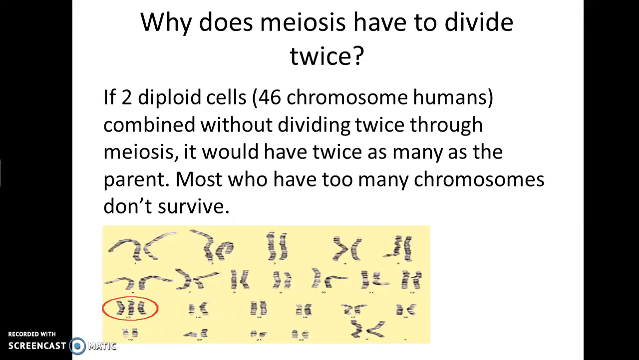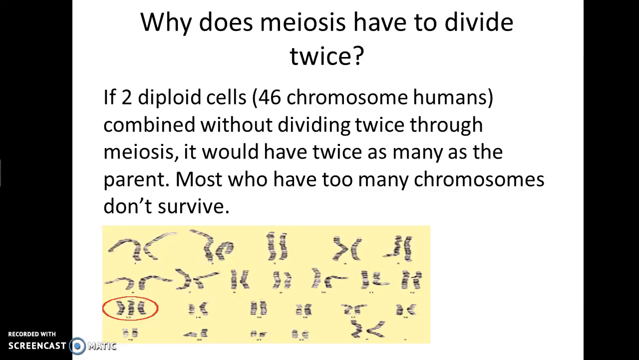Next question. What happens if a human ends up with too many chromosomes? So you might be thinking, okay, in mitosis, if a parent had 46 chromosomes, the 2 identical daughters had 46 chromosomes. In meiosis, if the parent has 46 chromosomes, the 4 daughter cells have 23 apiece, so they have half of what the parent has. So the reason why meiosis divides twice is to make sure that each daughter cell has half of what the parent has.